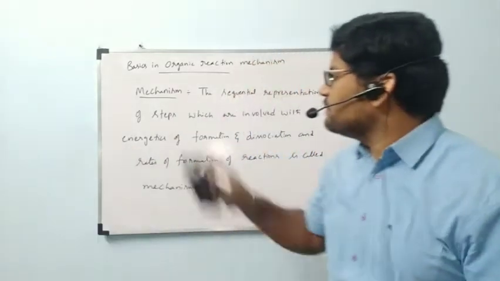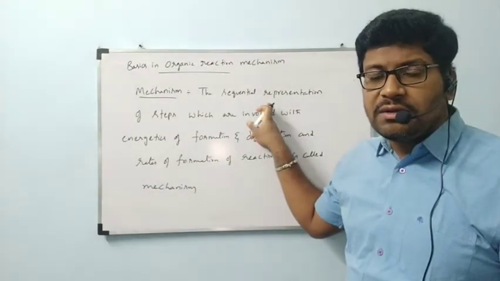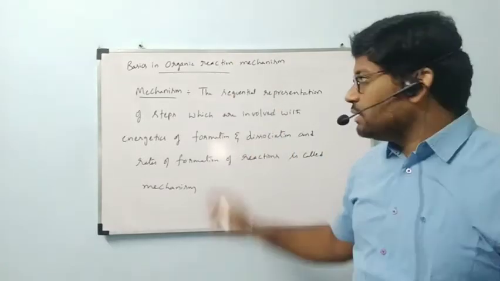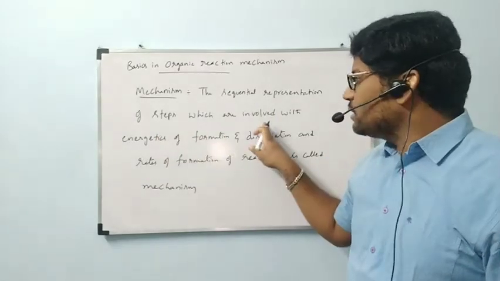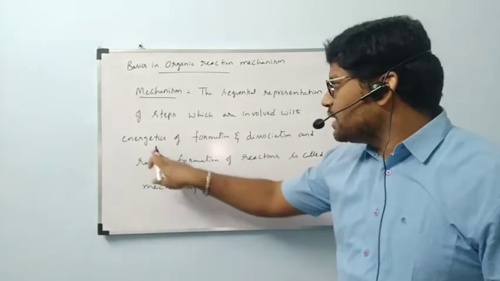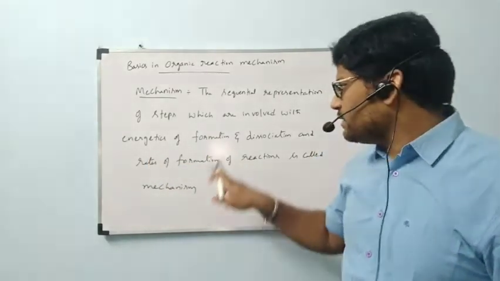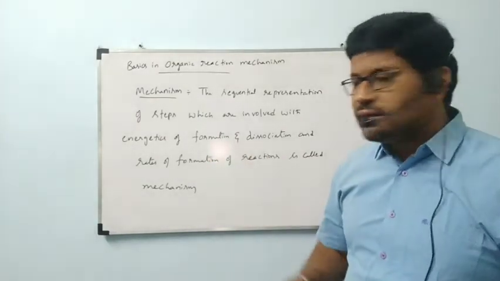In an order, we represent how reactants are converted to products in multiple steps. The steps are involved with energetics, meaning energy involved on the reactant side; formation means the product side, dissociation means the reactant side.